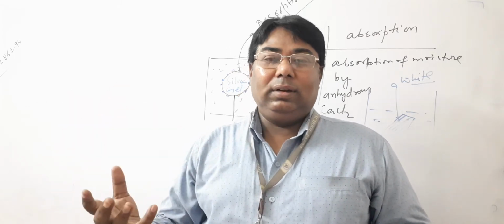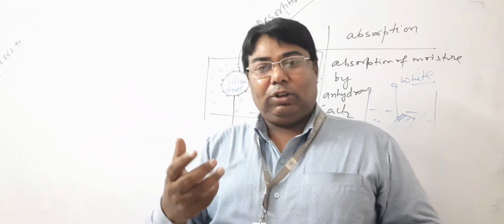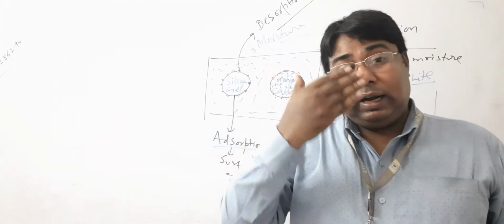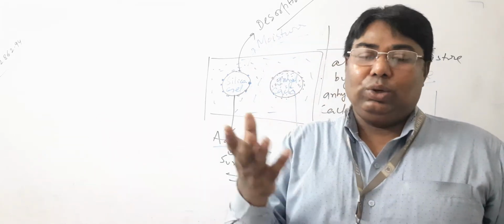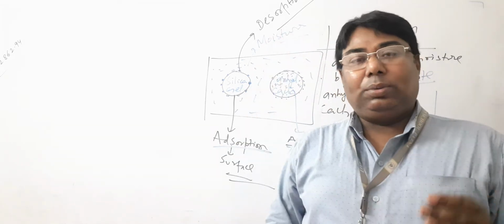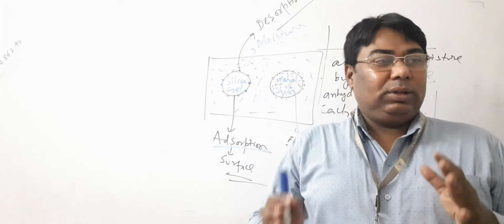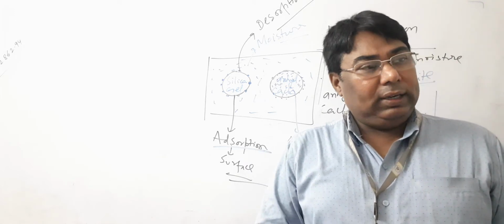Another example of desorption is when you spray perfume, and then when you move into a party, another person feels the fragrance of your body. Why? Because the adsorbed perfume once again diffuses out from your body. So in that case, desorption also takes place. So I think that all of you understand.